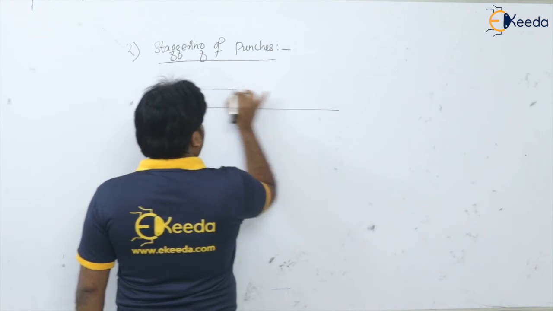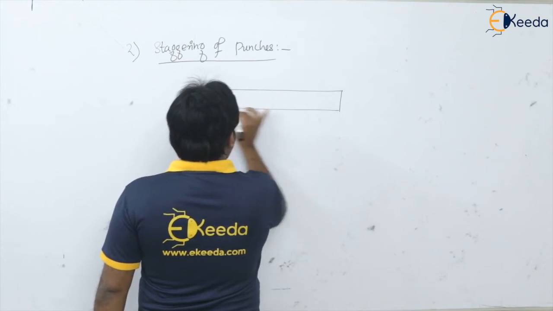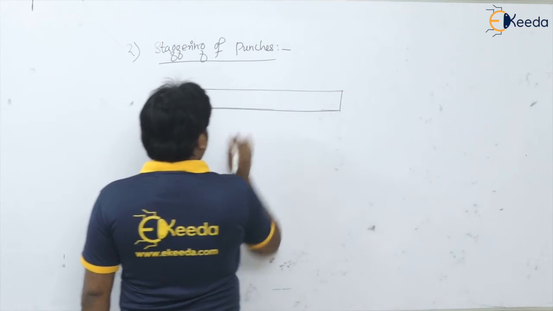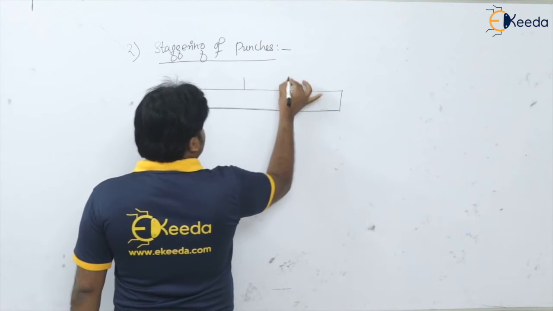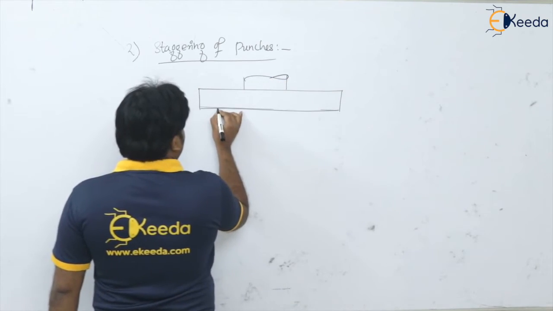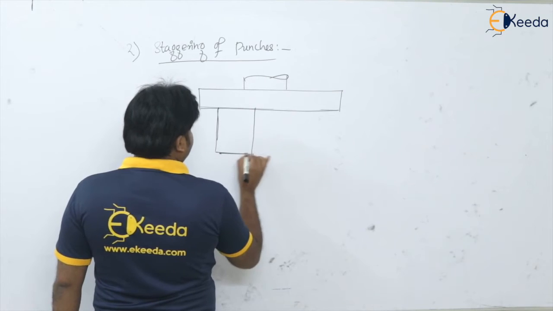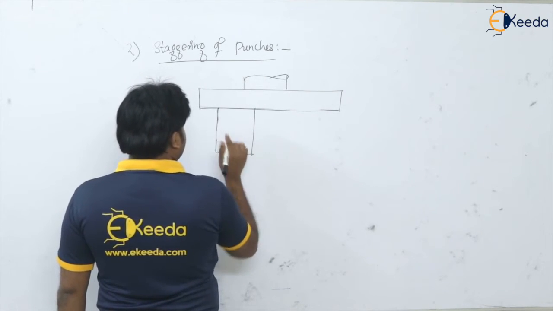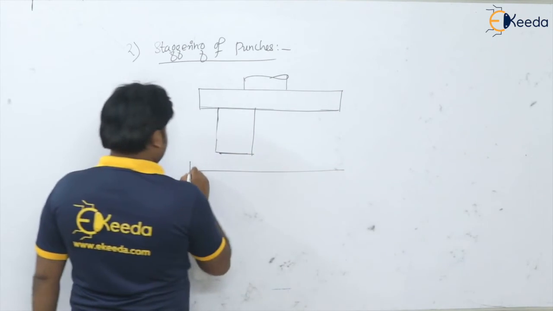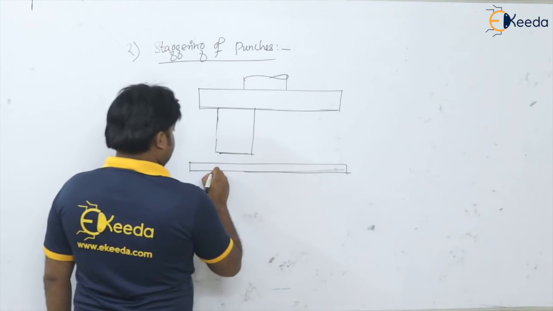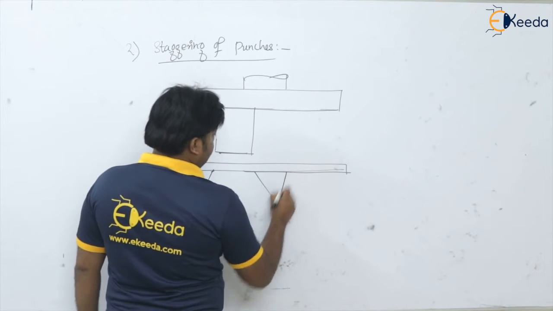In a progressive die, at one stroke more than one operation is carried out, so basically there is more than one punch. Okay, so here this is our stock or sheet and this is the die.